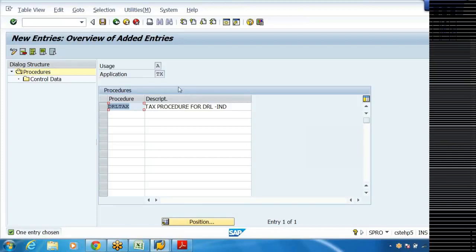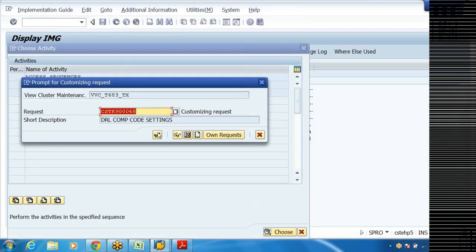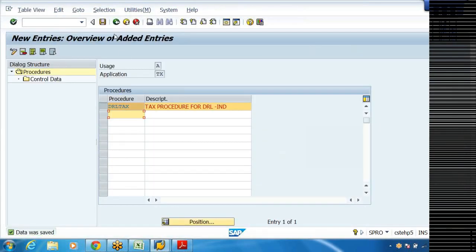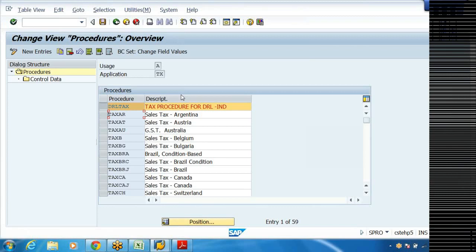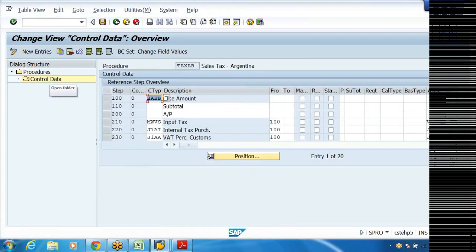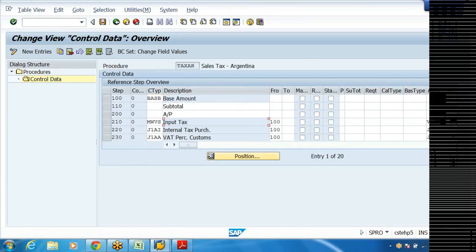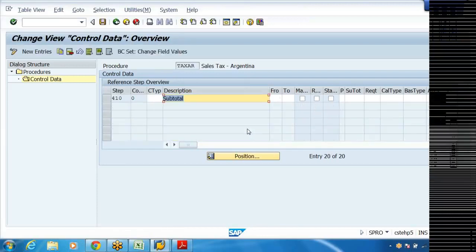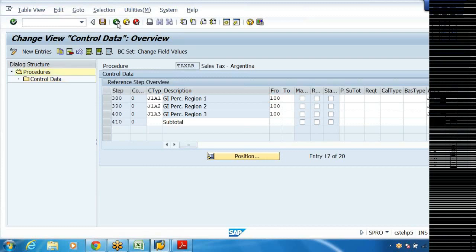For all kinds of taxes, we are going to define those percentages. See here, tax will be defined here like this. Input tax, internal purchase tax, VAT, all those things are standard defined by the system.